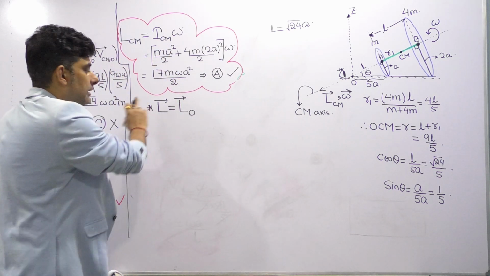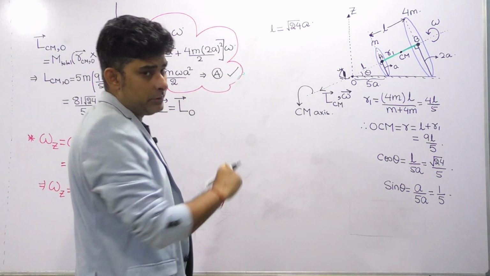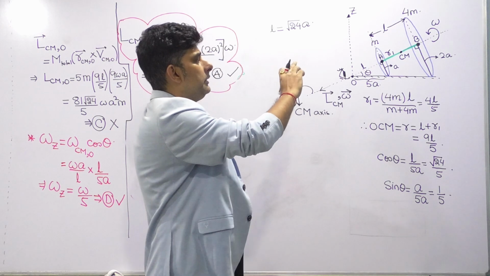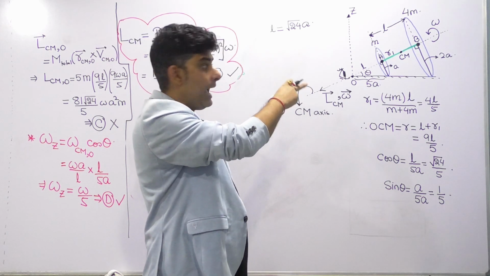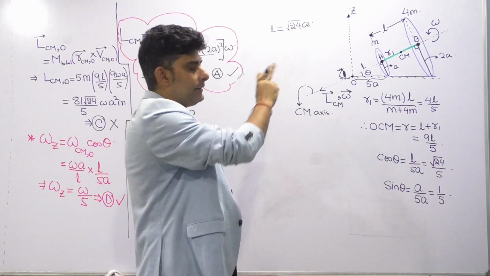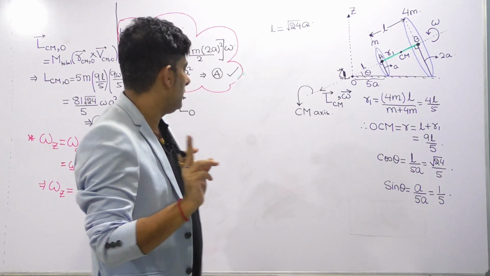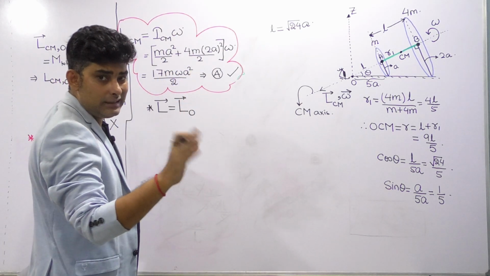So first let's see what the L vector is. L vector is LO. Now what is the assembly doing? Think. The assembly is rotating about the center of mass axis, and the center of mass, as we just saw, is translating with velocity VCM. So we can say that it is a case of combined rotation and translation.